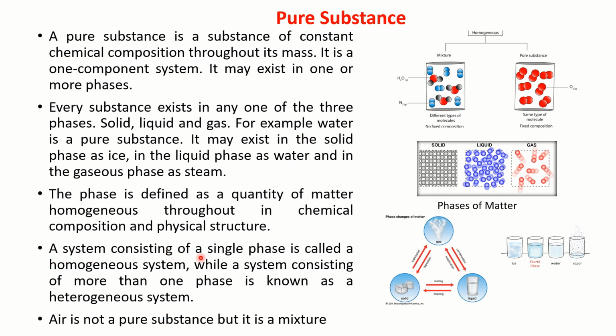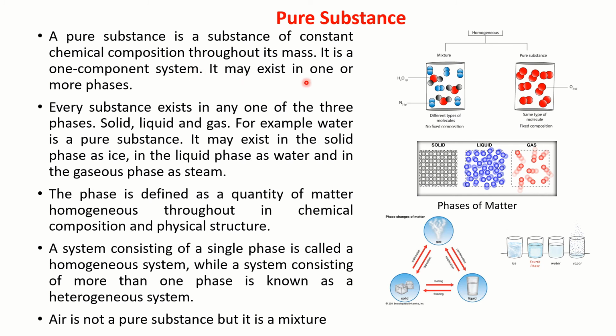A system consisting of a single phase is called a homogeneous system, while a system consisting of more than one phase is known as a heterogeneous system. Air is not a pure substance, it is a mixture. So be clear about that. A pure substance is a substance of constant chemical composition throughout its mass, and it should be a one component system.